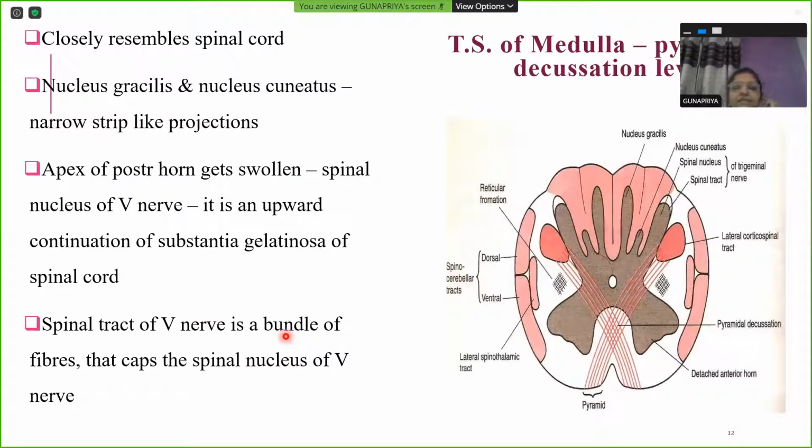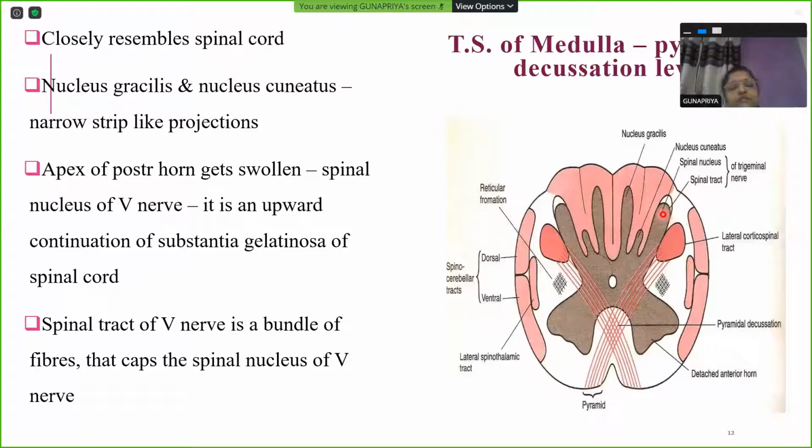Yes. So this is a recap. You can see how it looks like. This is gray matter, anterior gray horn, posterior gray horn, and some narrow strip-like projections forming nucleus gracilis, nucleus cuneatus. This is posterior gray horn. Its end is bulging, showing a small bulb-like projection or swelling, and that is formed by the spinal nucleus of trigeminal nerve carrying sensations from face.